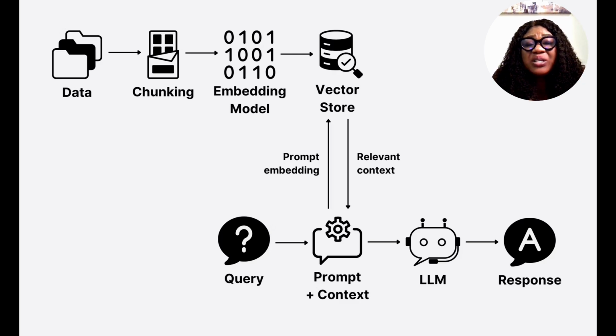Then when the vector search runs on the database, it will get the most similar chunks. Then these chunks will be injected into the prompt and given to the language model. And what will now happen? Finally, the model will generate a grounded response. And that is exactly what this diagram represents.